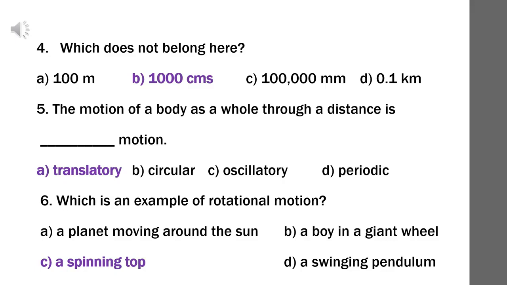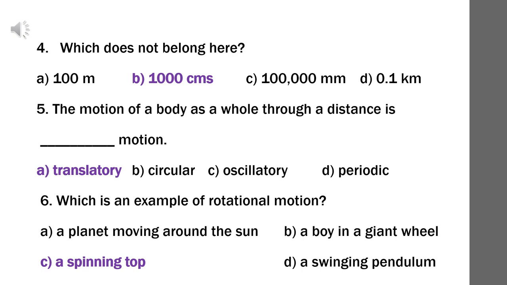Question number 5. The motion of a body as a whole through a distance is dash motion. A. Translatory. B. Circular. C. Oscillatory. D. Periodic. The correct answer is translatory motion. Option A.